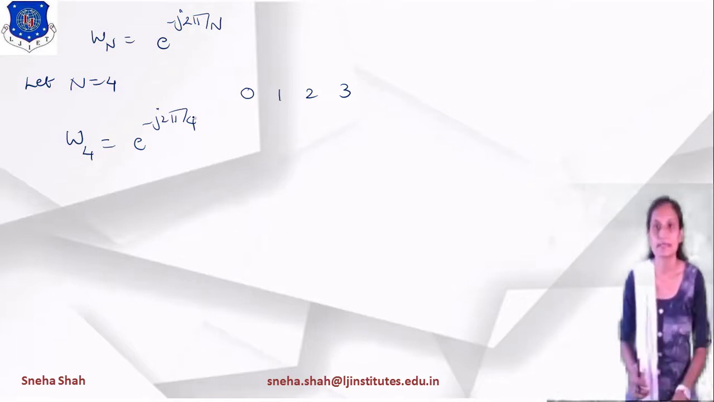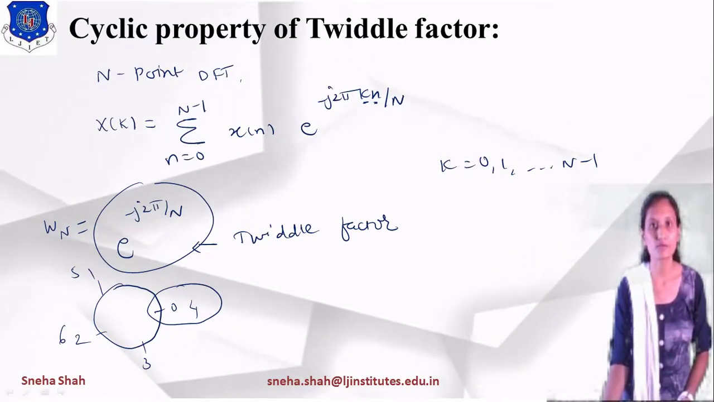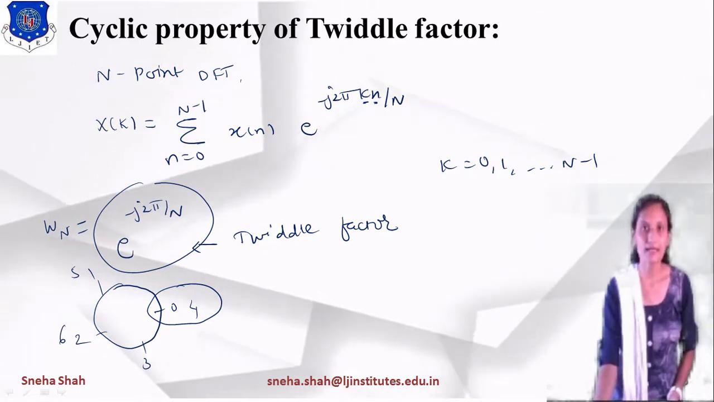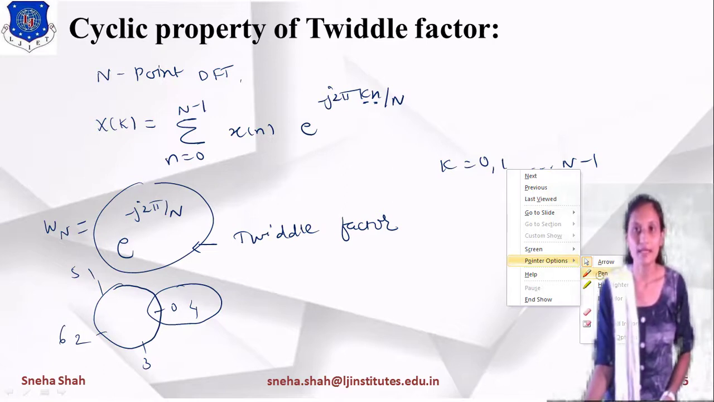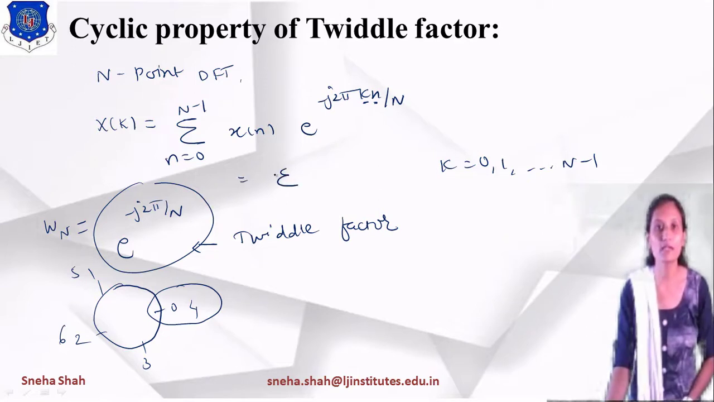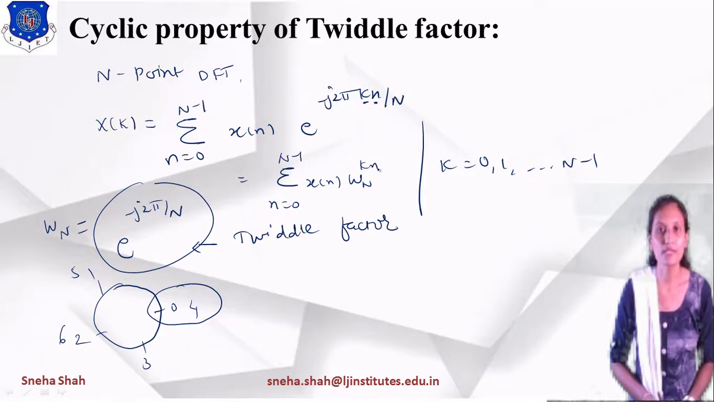Now in this you can see that in the equation of DFT we had taken e raised to minus j 2 pi kn by capital N, right? This is the twiddle factor. So this equation will be represented in the form of the twiddle factor as summation n equals to 0 to n minus 1, x of n into this term, which will be represented as Wn raised to kn, right? So the term will be like this, Wn raised to kn.